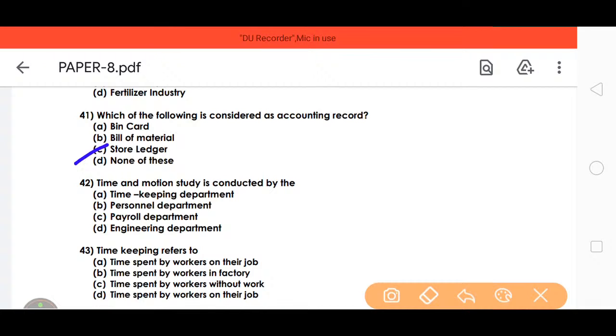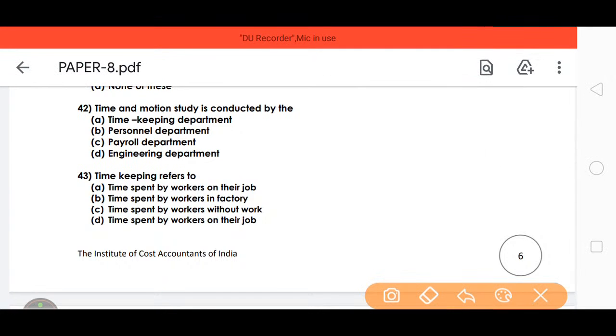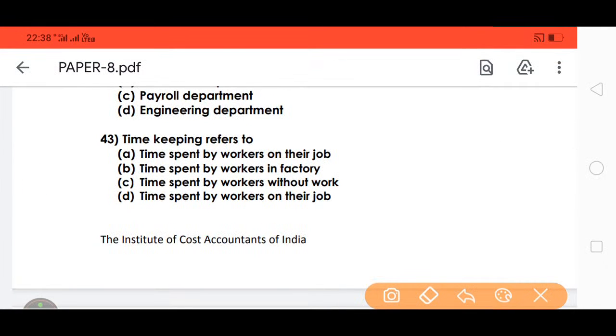Time and motion study is conducted by the timekeeping department. Time refers to the time spent by workers on their job. Time spent by workers in the factory. That is the answer.